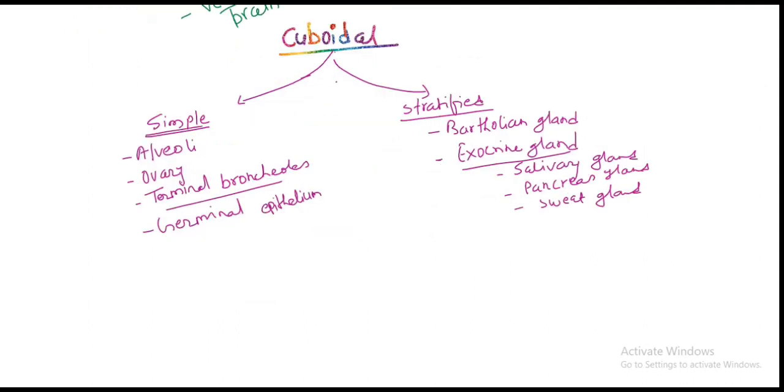Then simple cuboidal epithelium is found in the alveoli, ovary, terminal bronchioles and germinal epithelium. In the alveoli there is also cuboidal epithelium and simple squamous epithelium. Ovary, then terminal bronchioles, after that germinal epithelium.